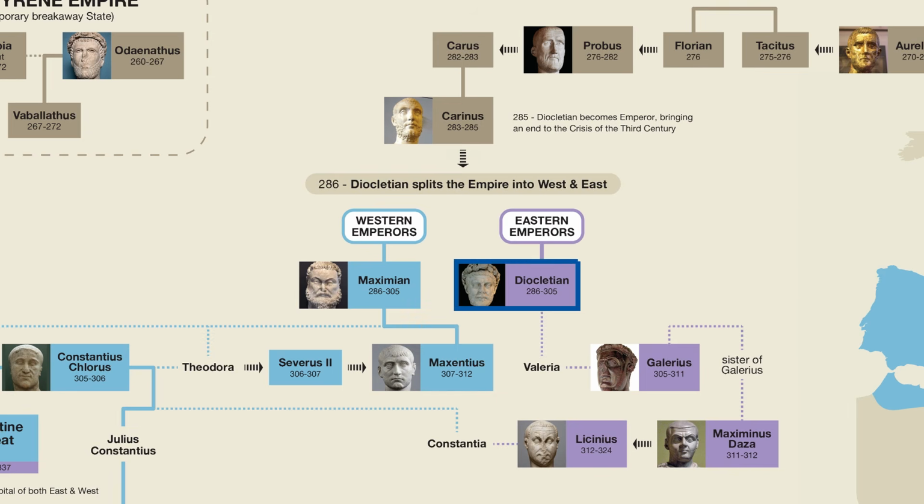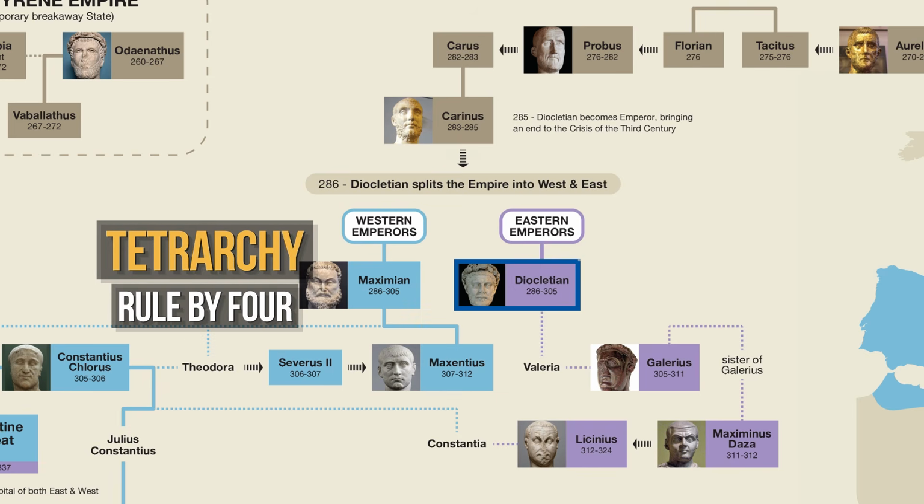Diocletian became the undisputed Roman emperor in 285, which is when he defeated the previous emperor, Carinus. Up until this point, the empire had been experiencing what's called the crisis of the 3rd century, in which things were very unstable, and the emperorship changed about 20 times in just 50 years. Recognizing that something needed to change, Diocletian set about initiating a series of reforms, the most important of which was establishing the tetrarchy, which means rule by 4.